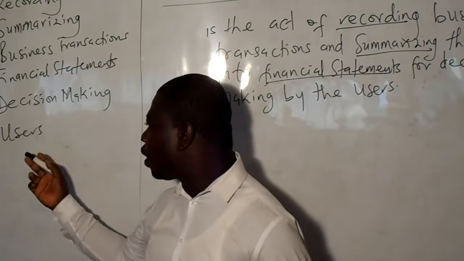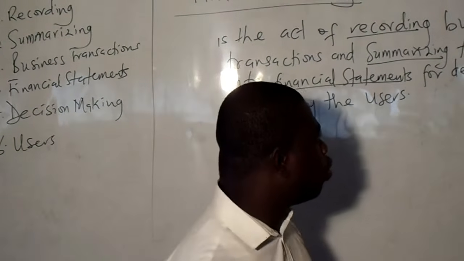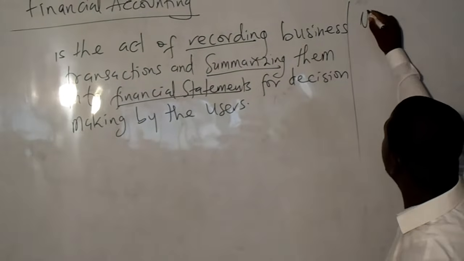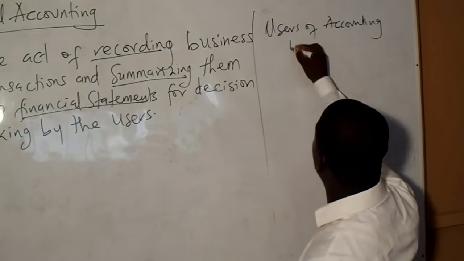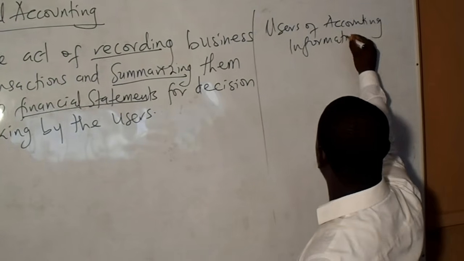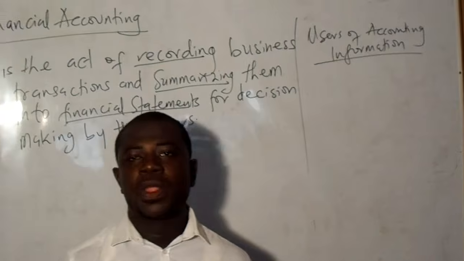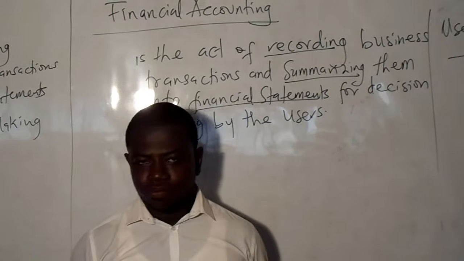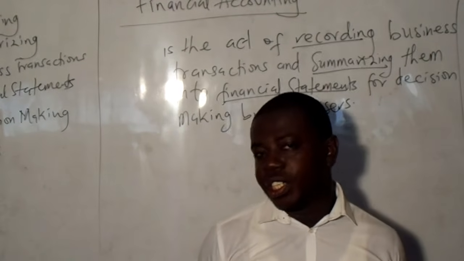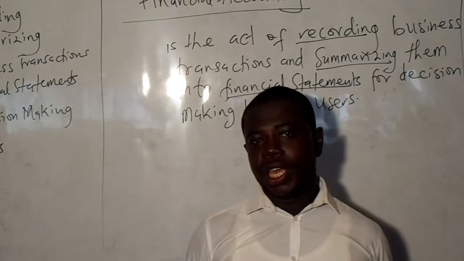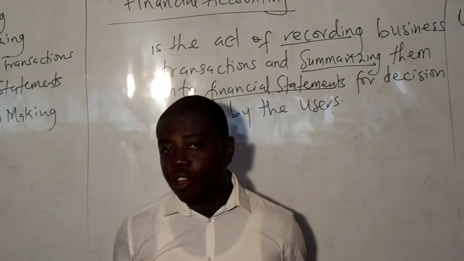Okay, so we look at the users as well. Users of what? Users of financial statements. So I want to look at users of accounting information. Now, who are they? The users of accounting information are the various groups of people who use or who need accounting information to make various decisions. Okay, so they depend on the financial information that is produced by the accountant to make various decisions.